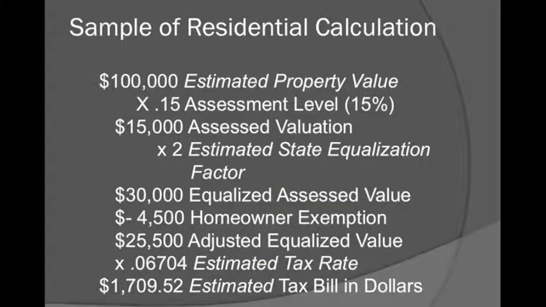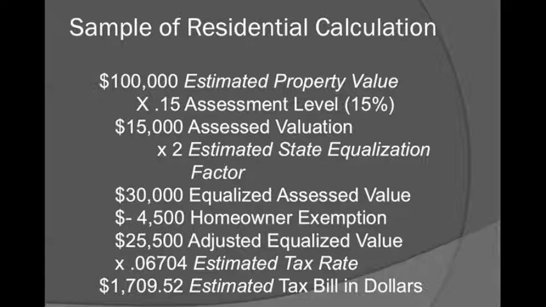Here's a sample of a residential calculation. A $100,000 home is the estimated property value. You want to multiply that by 0.15, or the assessment level, which is 15%. That gives us $15,000 as an assessed valuation. If you multiply that by 2, we get an estimated state equalization factor. $30,000 is the equalized assessed valuation.